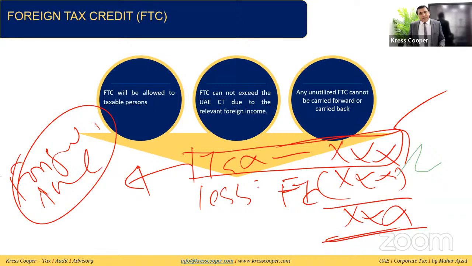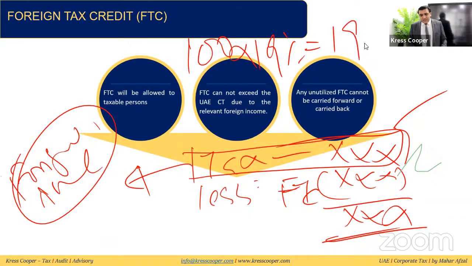If 9% tax is applicable in UAE and out of UAE, assuming in UK 19% tax is applicable, so maximum 9% will be allowed as a foreign tax credit. Suppose income is 100 into 9%, in UK they have paid 19.